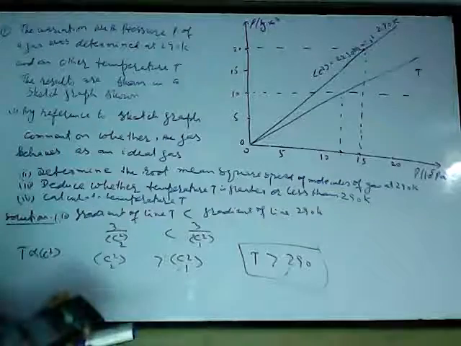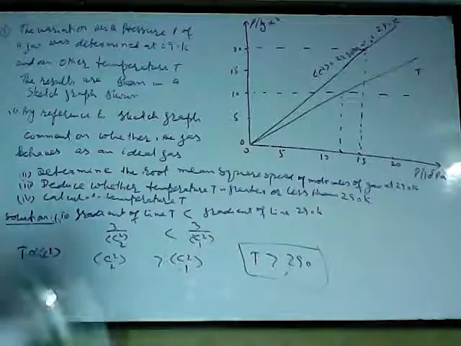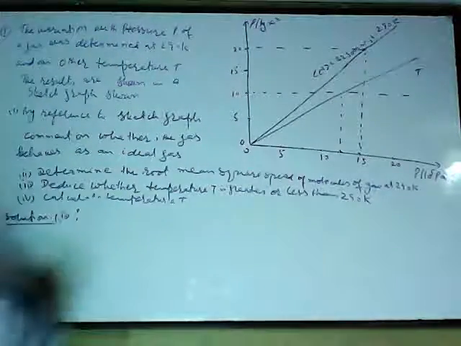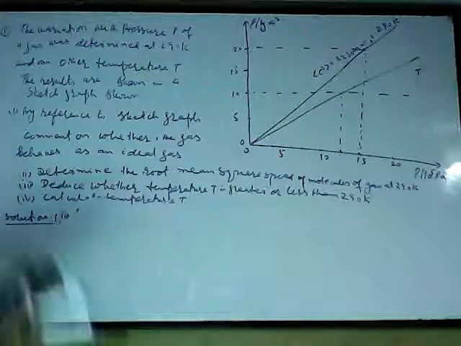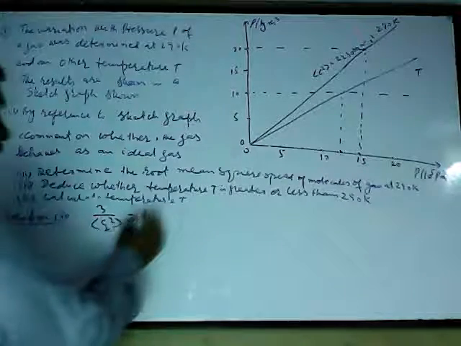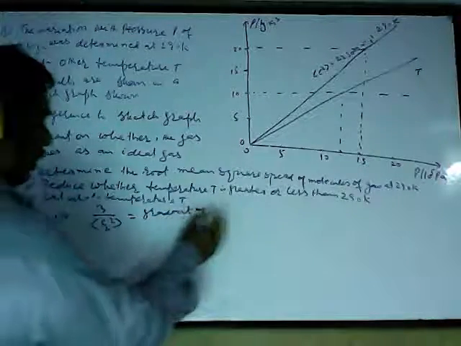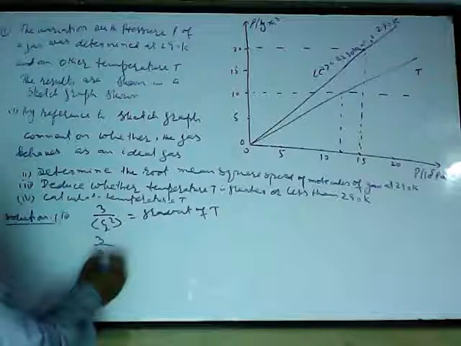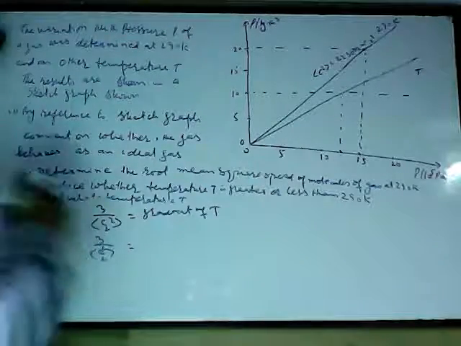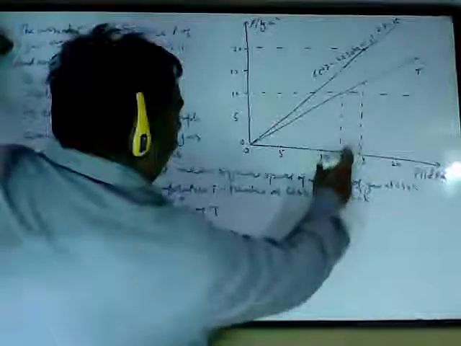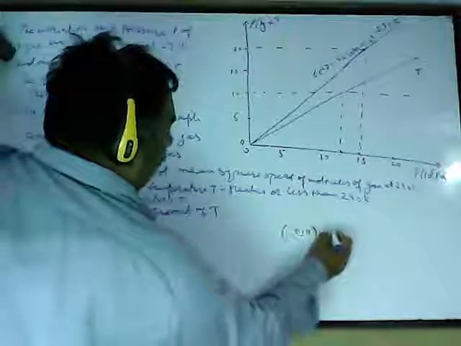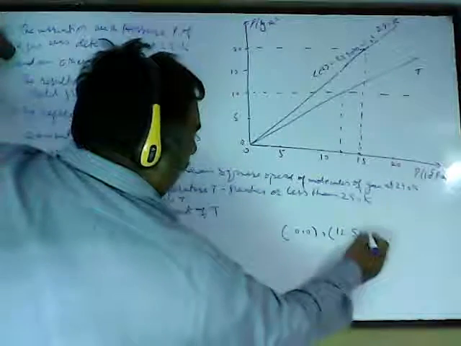Now I'll be calculating the fourth part. I'll be calculating the value of that T also. First I'll calculate the value of C square for T, again from the gradient. So 3 upon C2 square will be the gradient of T. Clearly, this T line passes through the points 0, 0 and 12.5 × 10^5, 0.